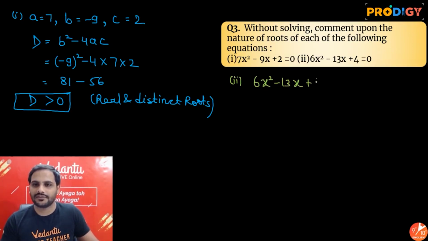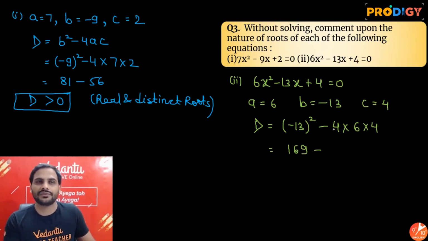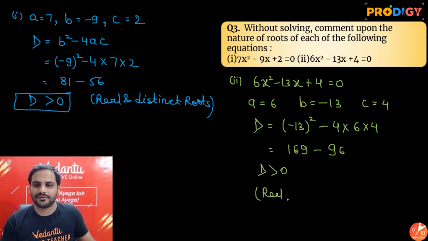Alright, this is the equation. So value of a is 6, b is negative over here, minus 13, and c is 4. So I can say discriminant will be equal to b square minus 4ac, so minus 13 whole square minus 4 into a is 6 into c is 4. Minus 13 whole square is 169, minus 4 4s are 16, 16 6s are 96. Again discriminant is greater than 0, so again we can say real and distinct roots.